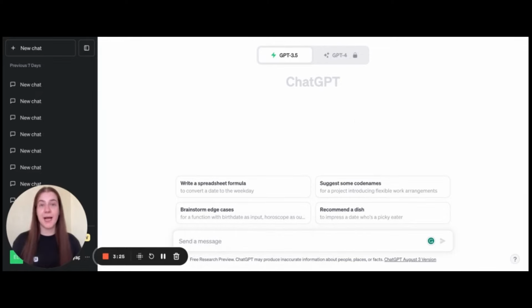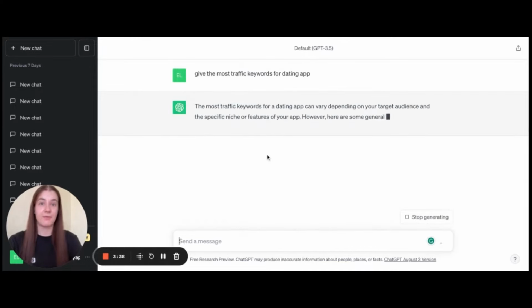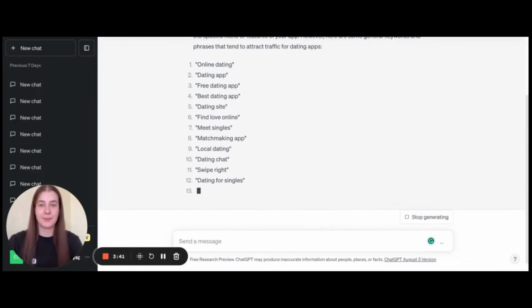Anyway, ChatGPT can help a lot, and let's try to ask it to find the keywords for the dating category, one of the highest traffic categories and one of the most famous, because everyone actually uses dating apps.